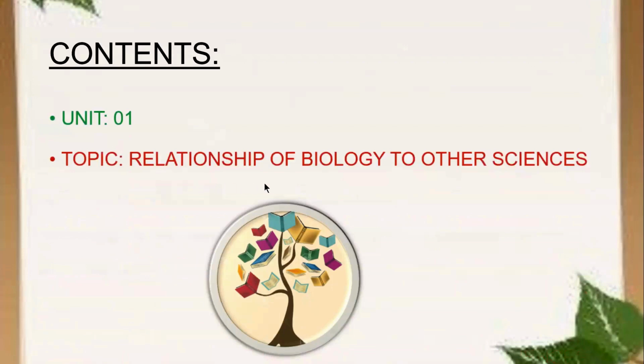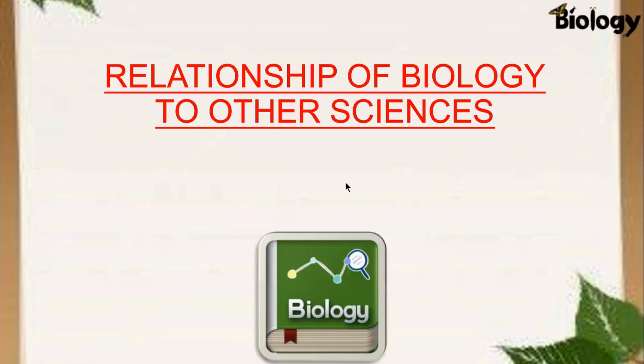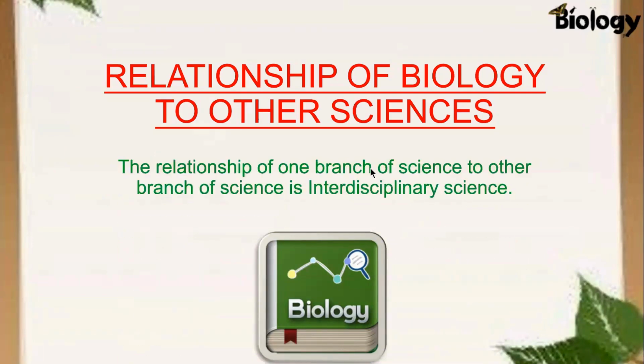The topic is the relationship of biology to other sciences. Biology includes information on various aspects of living organisms, but this information relates to other branches of science as well. And this relationship of one branch of biology or science to another branch of science is interdisciplinary science. In fact, here we merge two branches of science.